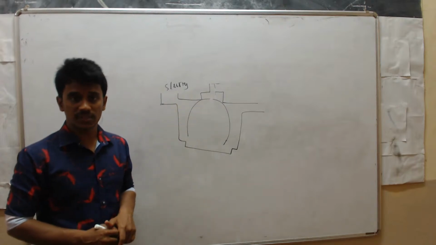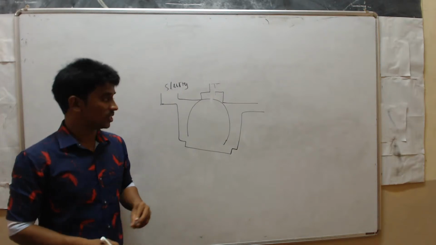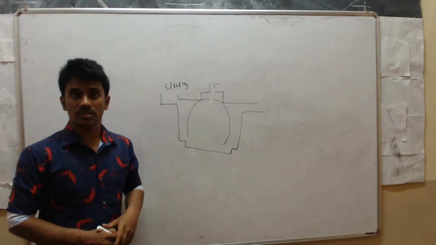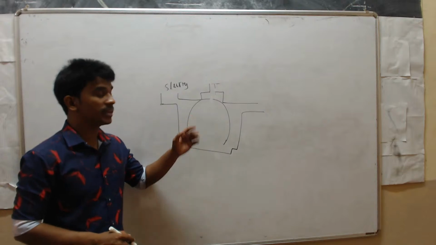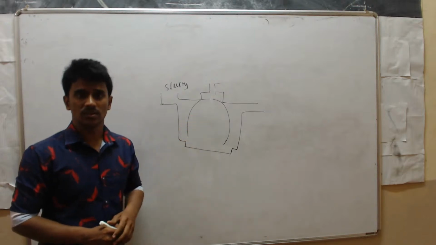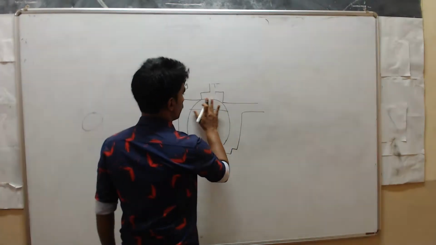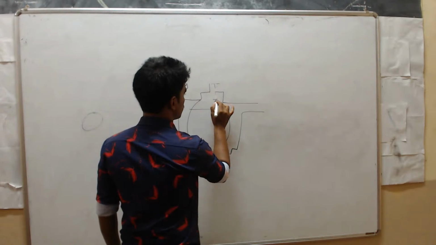After 50 to 60 days, in the absence of oxygen, some microorganisms break the cow dung into small particles. Then methane gas is produced in this gas tank.